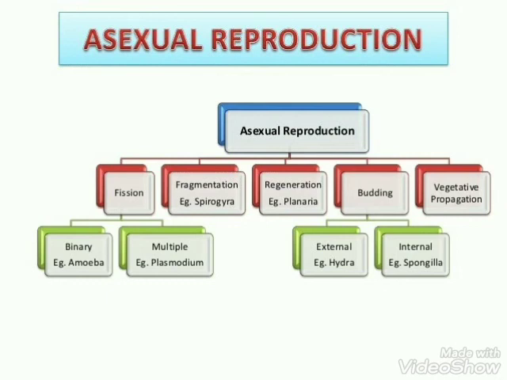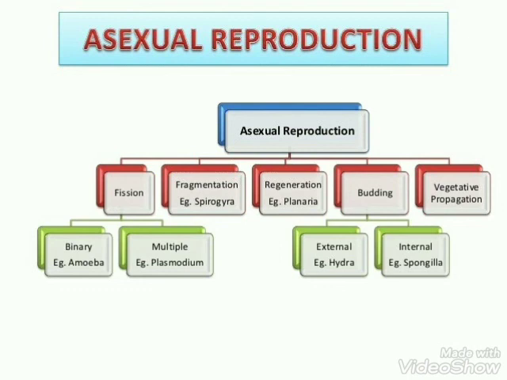The second mode of reproduction is fragmentation. It is a mode of reproduction in which the parental body breaks into 2 or more fragments and each fragment grows into a new individual. Example is Spirogyra.